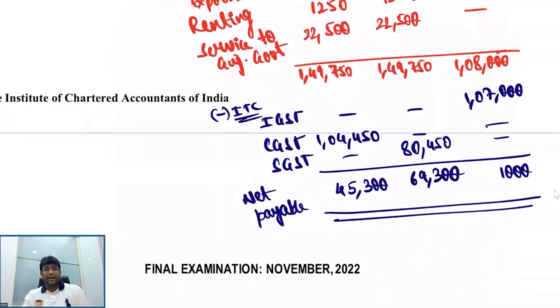69,300. So my final answer is 45,300 CGST, 69,300 IGST. Correct, my dear friends? 45,300 CGST, 69,300 SGST, 1,000 rupees IGST. That is the amount payable using electronic cash ledger.